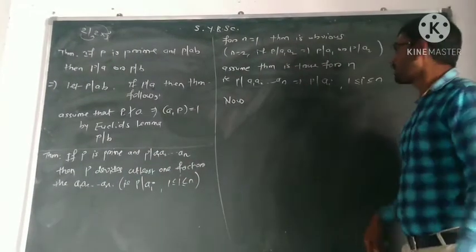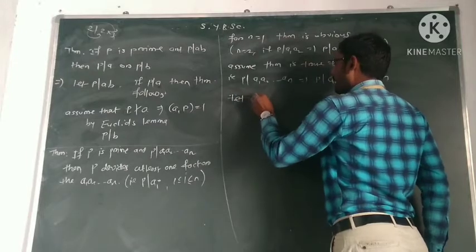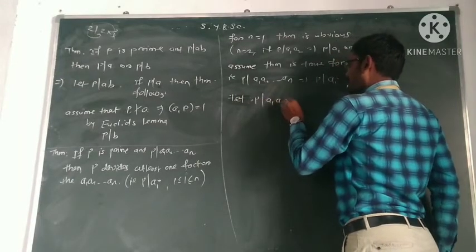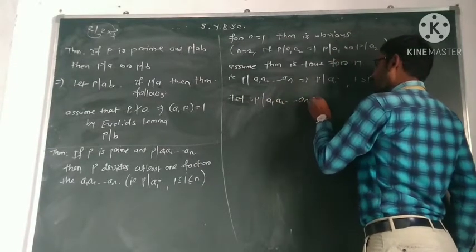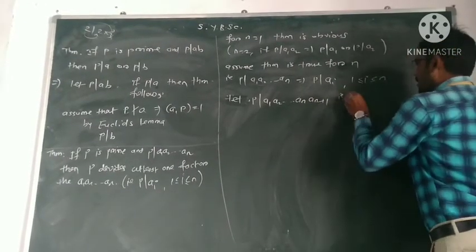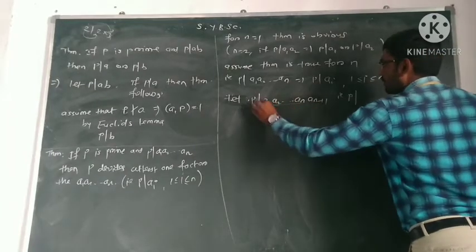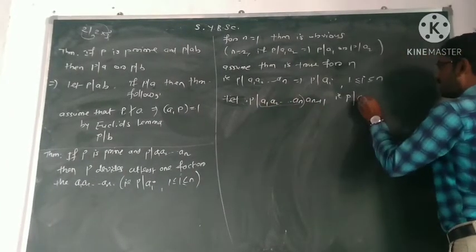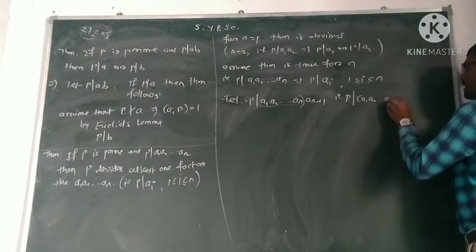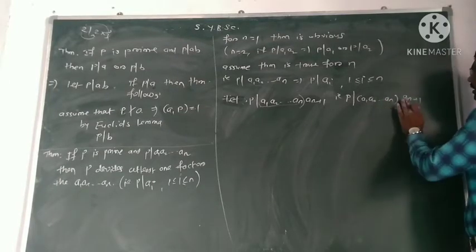Now let P divide A1, A2, up to An plus 1. I will group them: I will take A1, A2 up to An in one group and An plus 1 as the other factor.